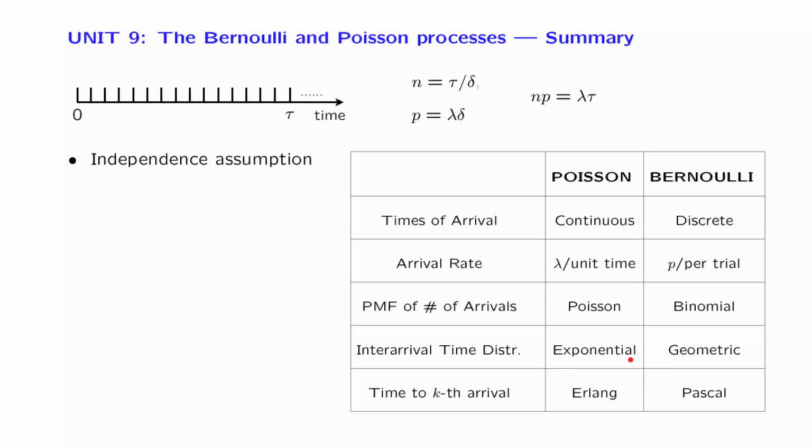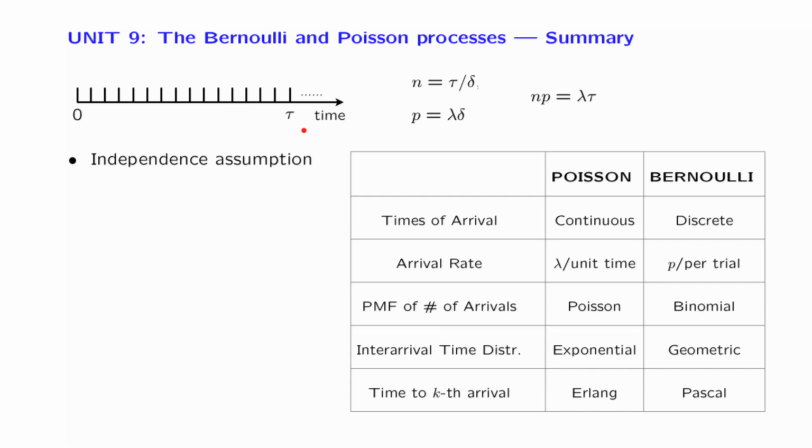The sum of k exponentials has a so-called Erlang PDF of order k, whereas the sum of k geometrics has a PMF that goes under the name of a Pascal PMF of order k. In both cases, we derived formulas for the corresponding PDF or PMF, and we did that by exploiting the independence properties, the independence assumption for the Bernoulli or the Poisson process.